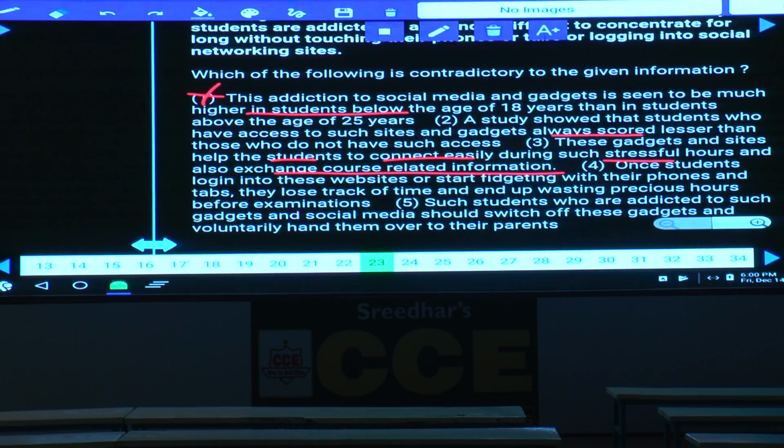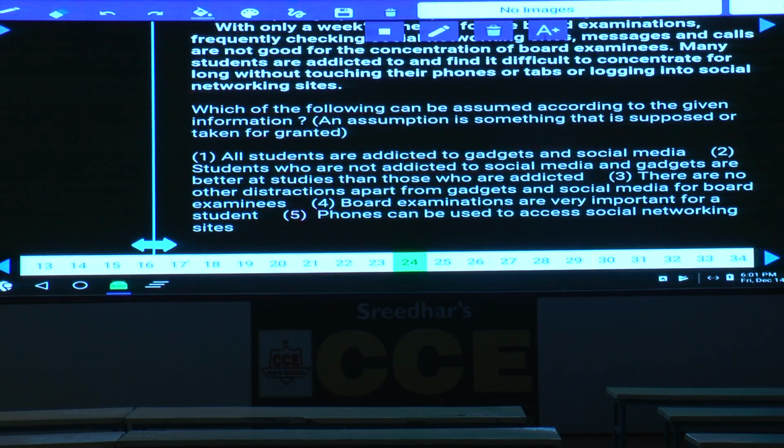Now they are able to exchange the detailed courses from one person to the other, whether it is an advantage or not. Hence it is not a disadvantage, because there is an advantage by going through these sites, because they can exchange the material, hence they can perform better in the examination, isn't it? Then what is your answer here? Choice 3.